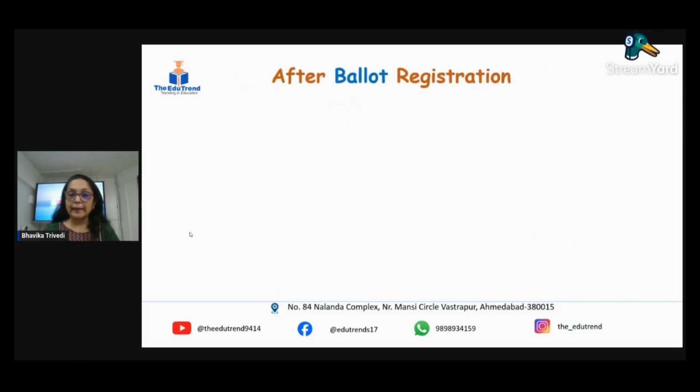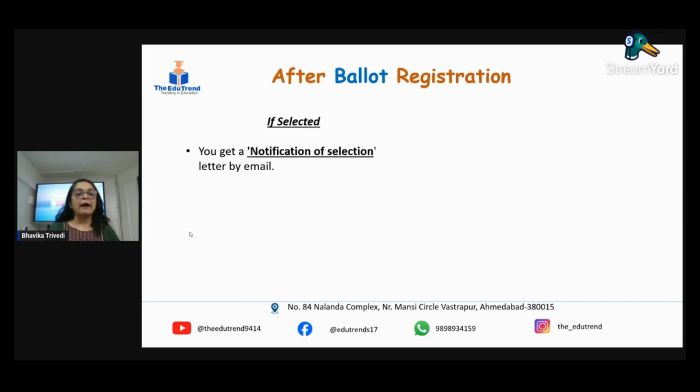What after the ballot? What happens when you have entered the ballot? Two things can happen: you are selected or you're not selected. So what to do once you are selected? How do you know that you are selected? In that case, you will receive a notification or session letter by email telling you that you are selected. The session letter does not mean it's a visa. It is just a letter that says you are selected in the ballot.